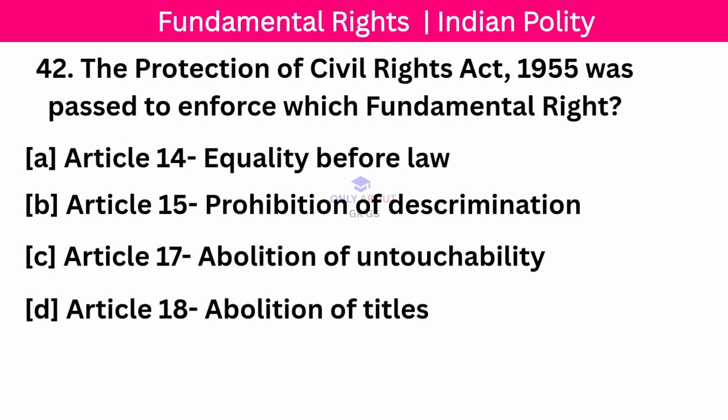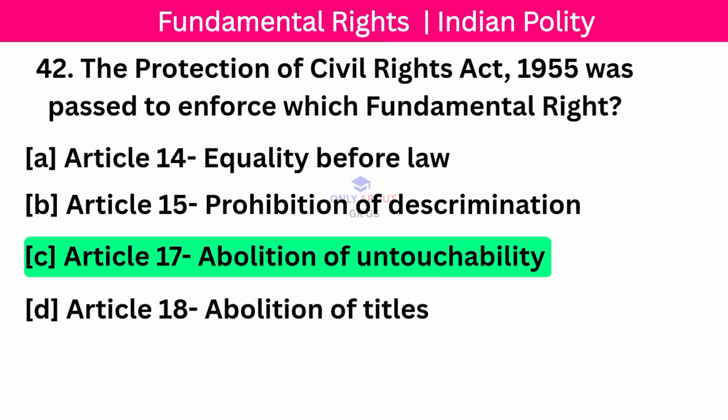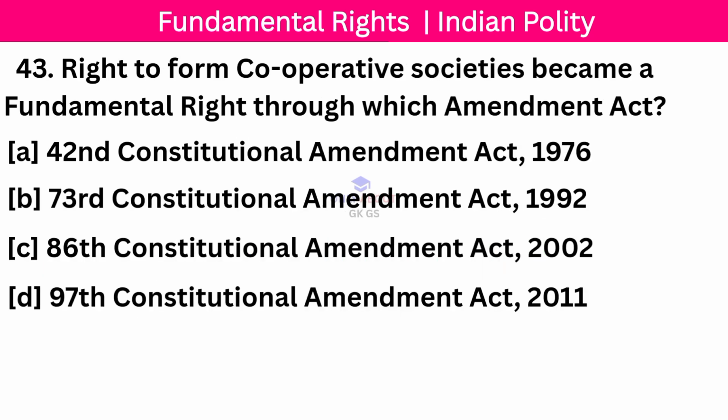The Protection of Civil Rights Act 1955 was passed to enforce which fundamental right? Correct answer, Article 17. Abolition of untouchability. Next question. Right to form cooperative societies became a fundamental right through which Amendment Act?